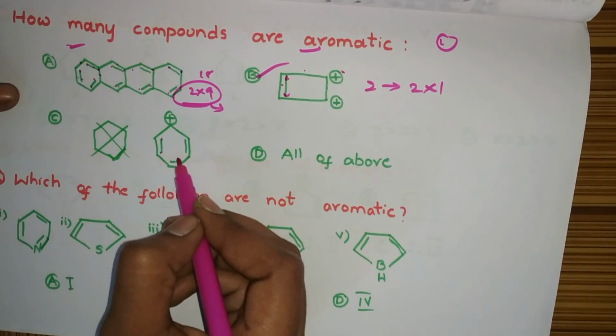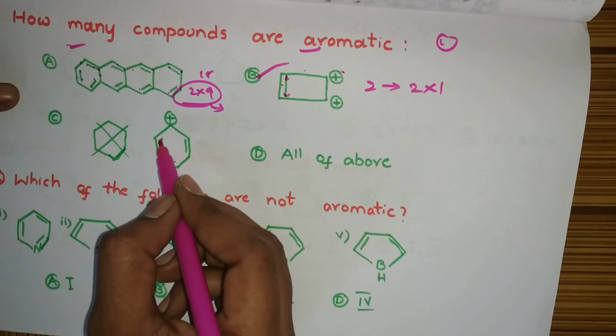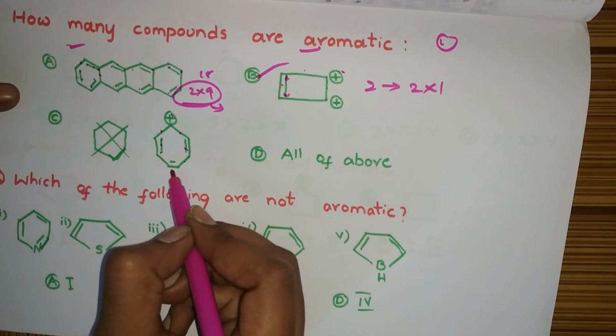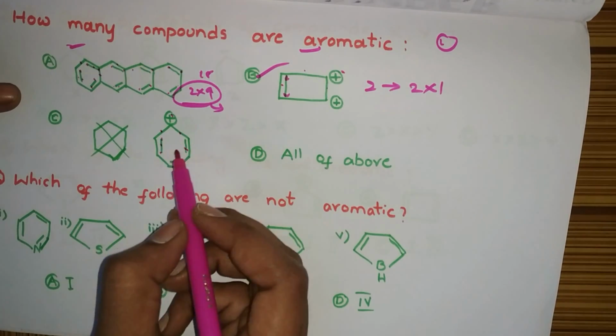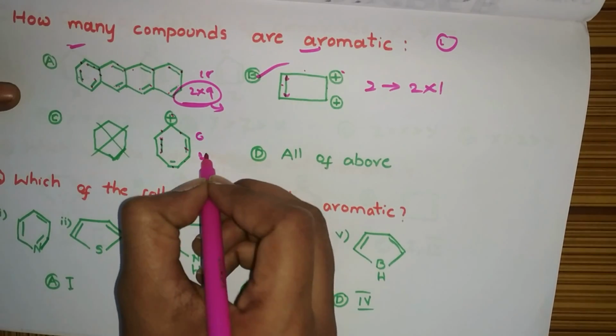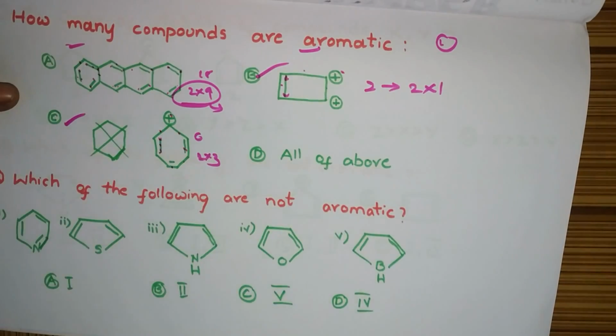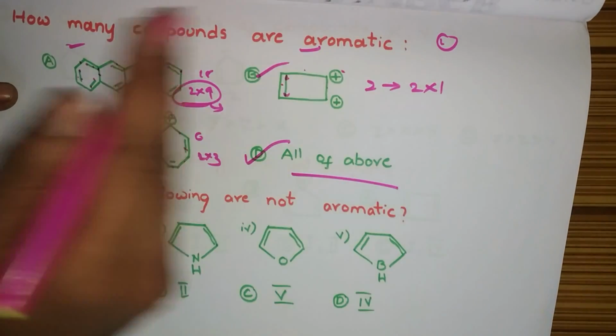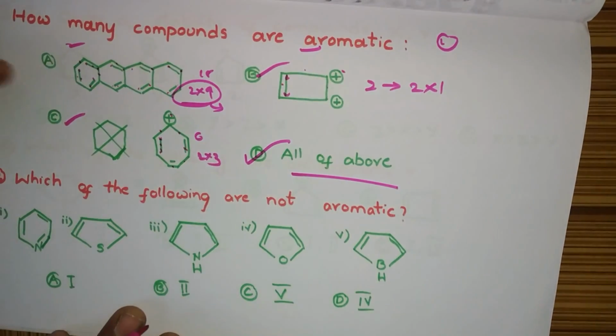First check cyclic and next conjugation. Pi, sigma positive, pi, sigma. Yes, conjugation is there. How many number of electrons? 1, 2, 3, 4, 5, 6. 6 is an odd multiple. Yes, it is also aromatic. So option D is the correct option, which states that all the given examples are correct.